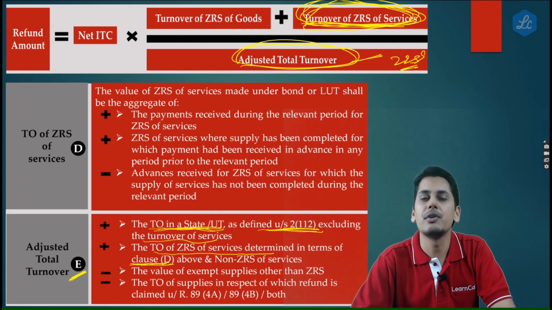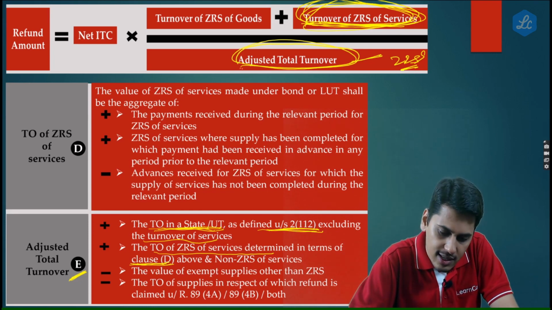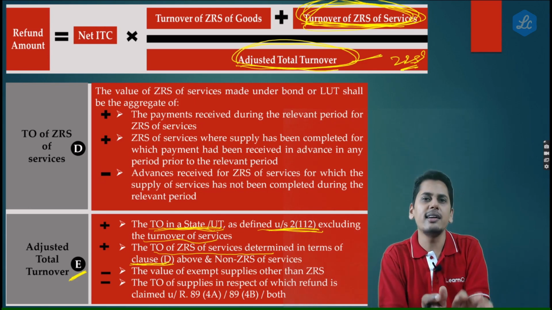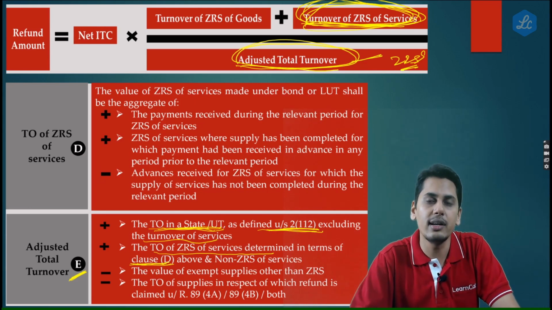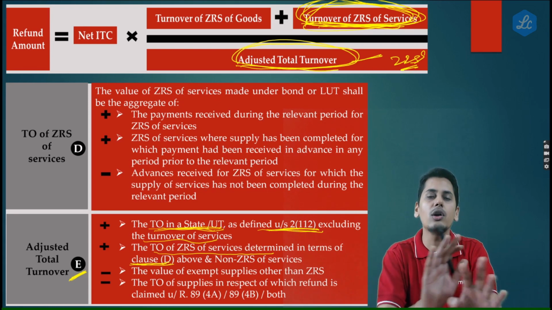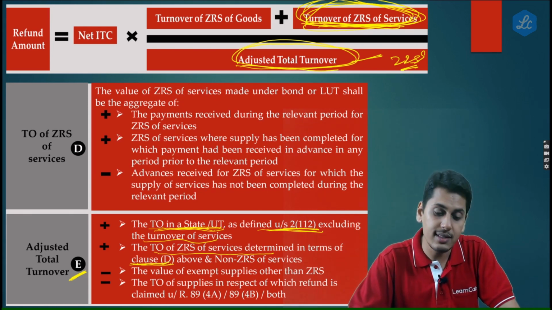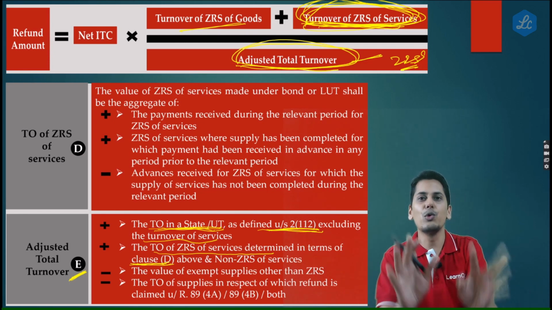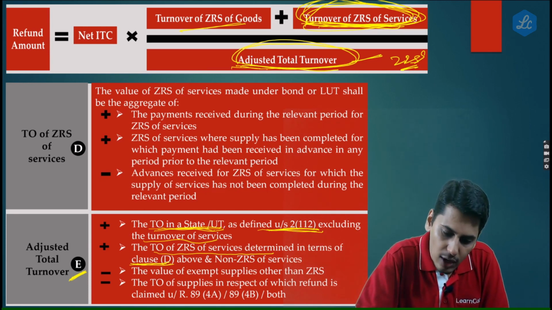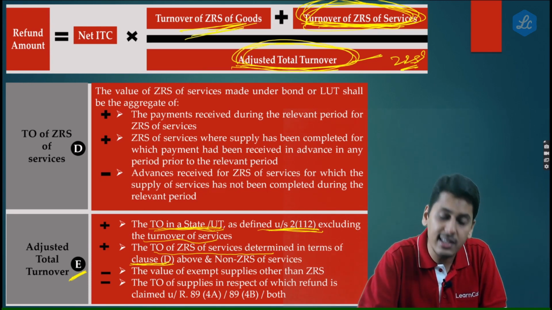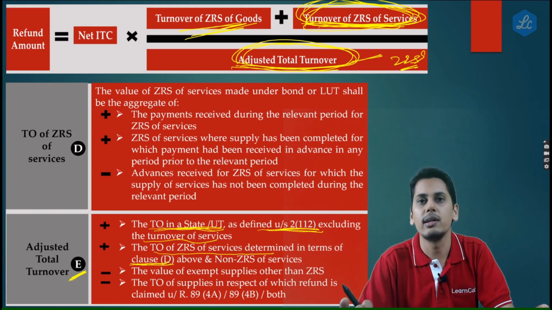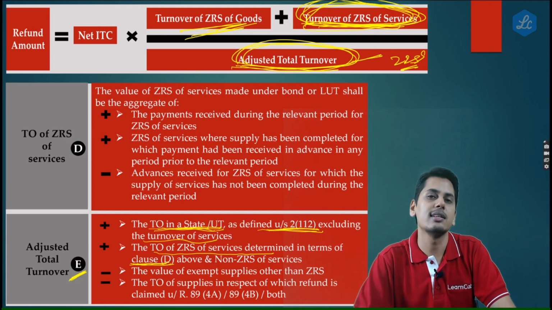So friends, the point which we are trying to compare and analyze is, as regards adjusted total turnover, clause E clearly tells you that for the purpose of turnover of zero rated supply of services, take it according to the numerator. That means invoice raised and payment received, not according to the books of accounts. But as regards turnover of zero rated supply of goods, there is no specific mention in this clause E. It doesn't tell you that while computing adjusted total turnover, take this according to C, that is a restricted value. You have to go as per the actual values. There is no specific mention in adjusted total turnover as well.